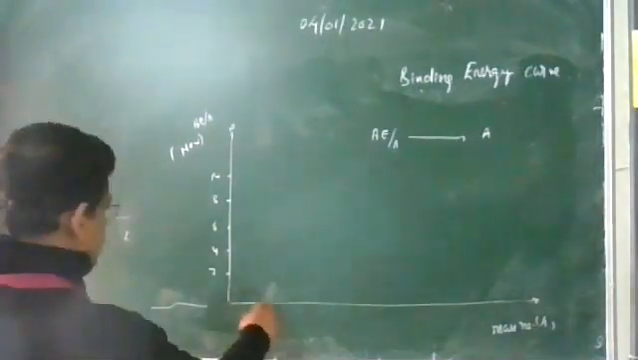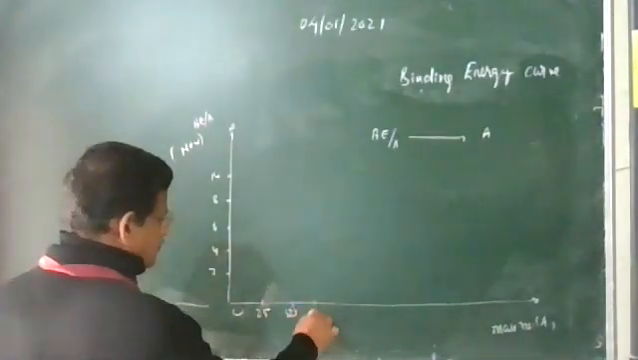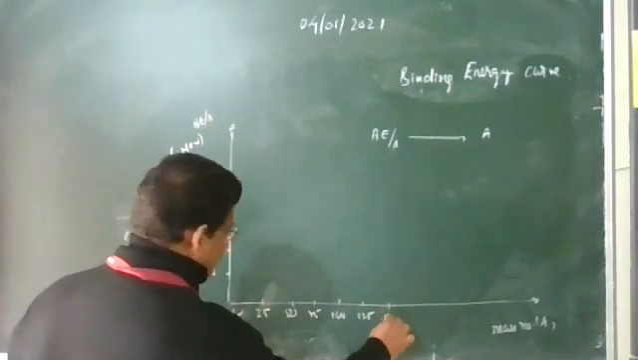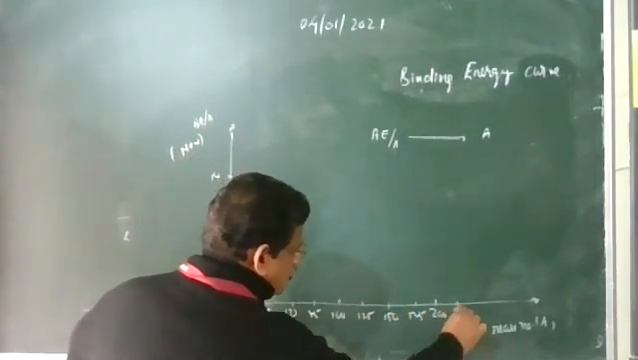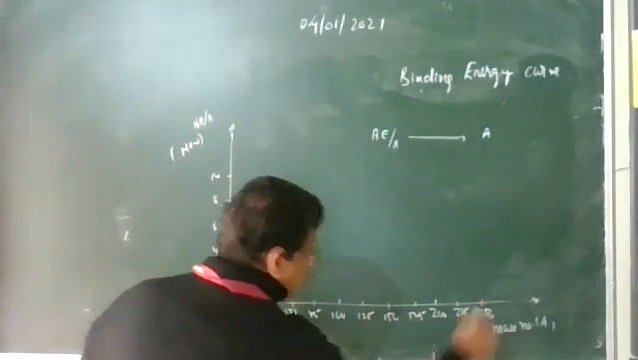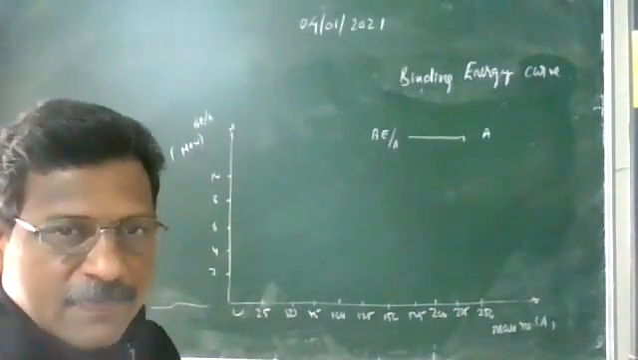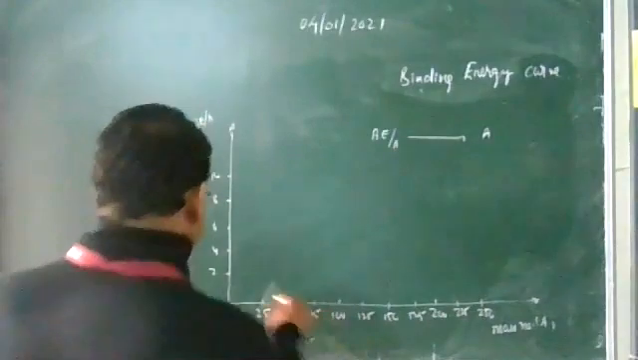And here we are starting from 25, 50, 75, 100, 125, 150, 175, 200, 225, so we go up to uranium 238. So the variation is approximately like this.